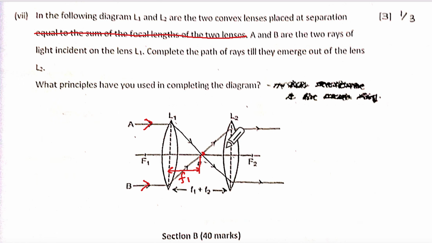And from the principal focus, the ray emerges parallel. So from here to here becomes the focal length of the second one. So they need not give you this. They will ask you to figure it out also. Complete the path of ray till they emerge.